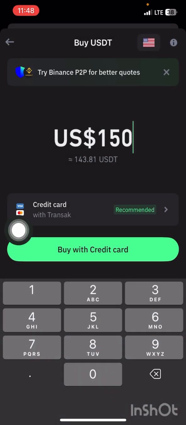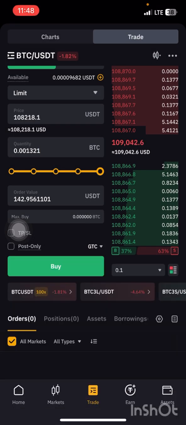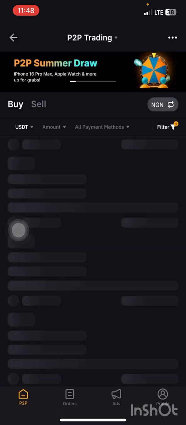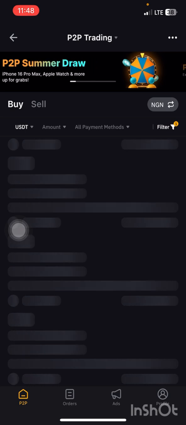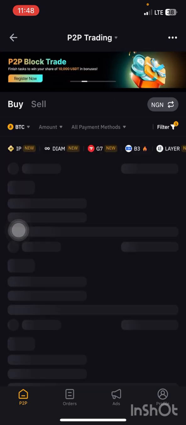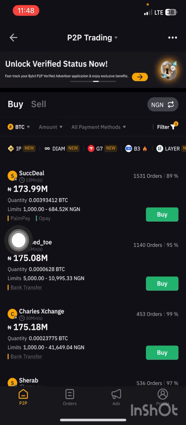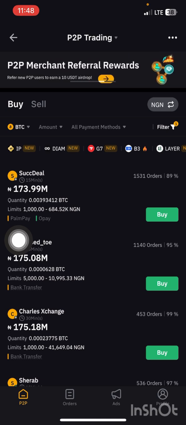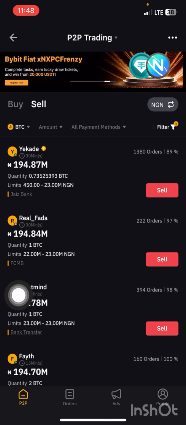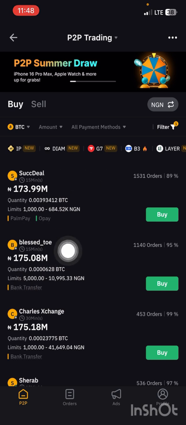Now I've shown you how you can sell on spot. Let me quickly show you how you can sell on the P2P market and make money for yourself. So this is the P2P market. You go to your P2P market and you want to sell your $141, or rather you could even sell Bitcoin. So you click on Bitcoin and then you go to sell. You can sell here, but of course you need to be a Binance P2P merchant, a P2P vendor, before you can sell here. But if you are just a normal user and you want to sell, you can come here and sell. But I always advise that you use this method because it is more profitable.